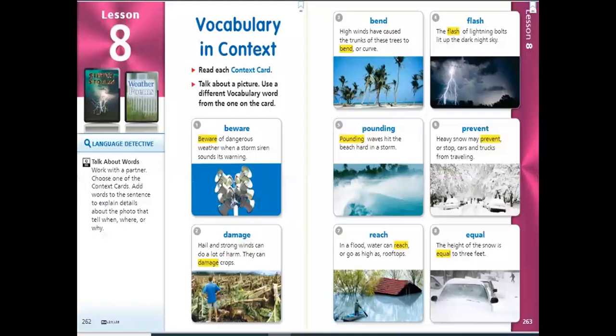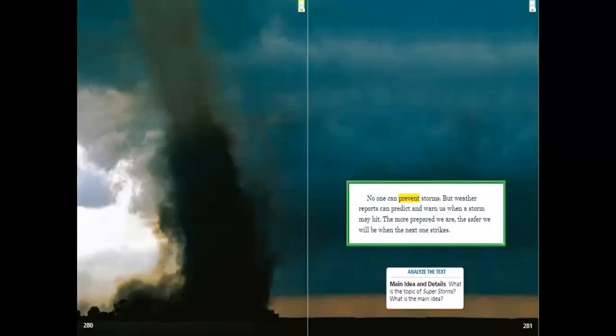So, how can we keep ourselves safe from a storm? By listening to the radio and TV every day, just to be aware and also to prepare ourselves.